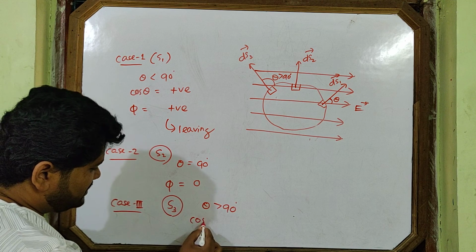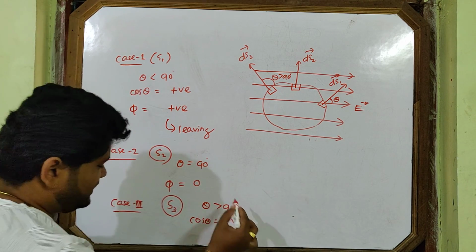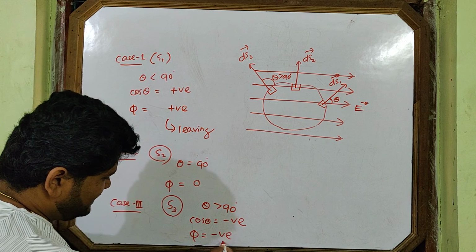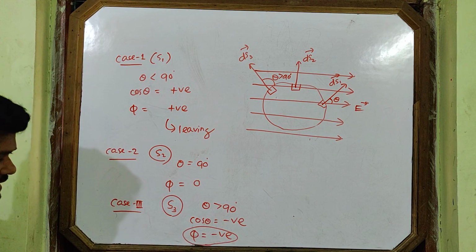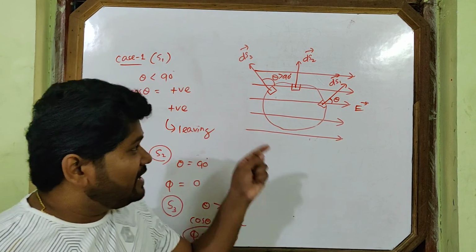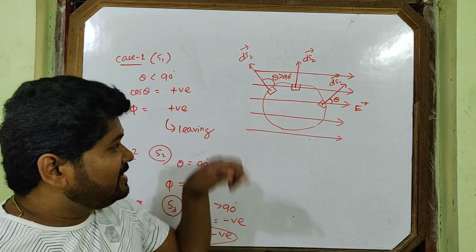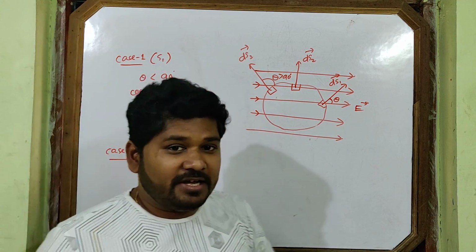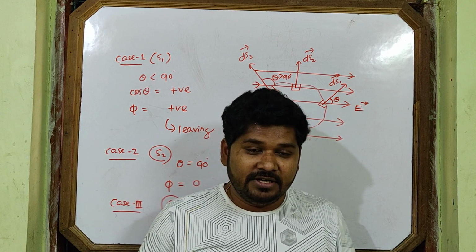So what about cos theta? Cos theta is negative. If negative, what about flux? Flux is negative. What does the negative sign of flux indicate? Flux negative means lines of force are entering through the surface. Now you got the idea.